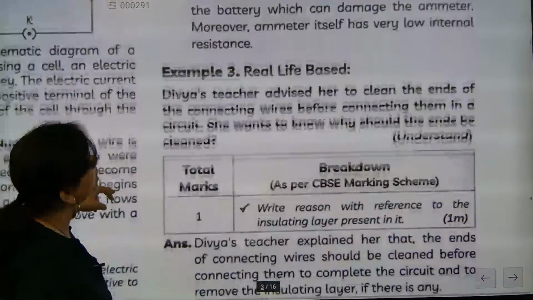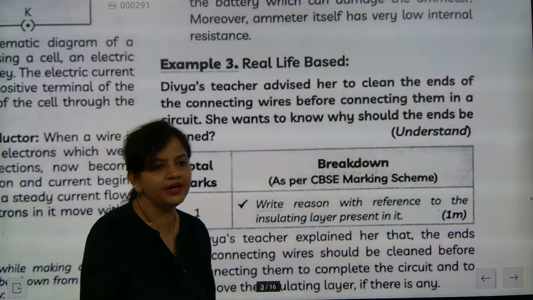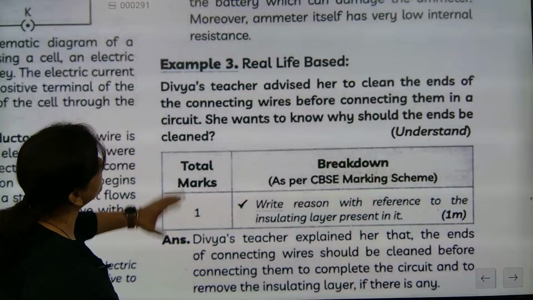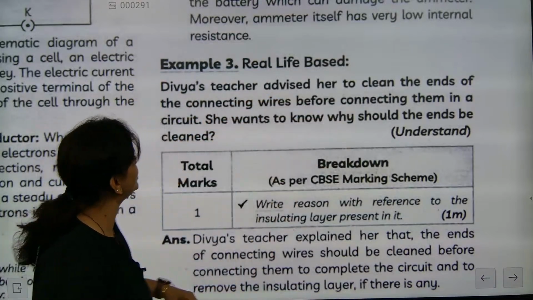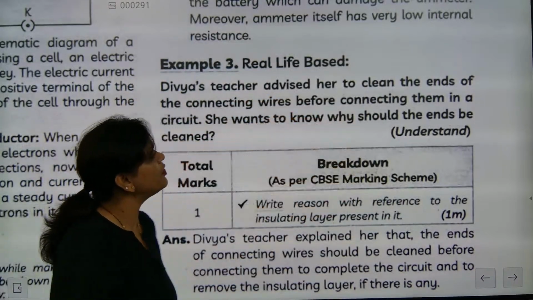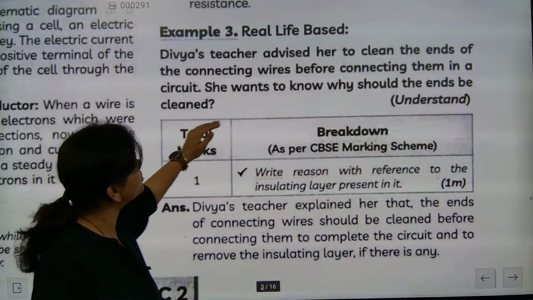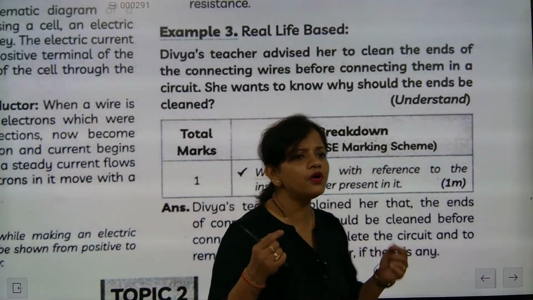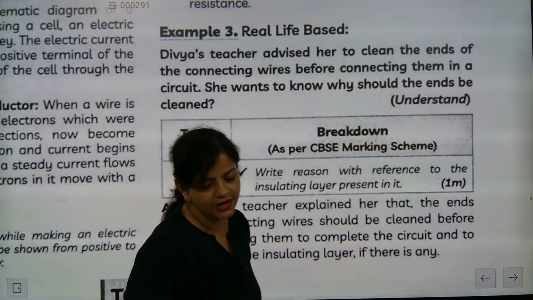Now, real life based questions we have already studied. Now another part. See, when they say Divya's teacher advised her to clean the ends of the connecting wire before connecting them in the circuit, she wants to know why the end should be cleaned. Why should the end of the naked wire be cleaned?